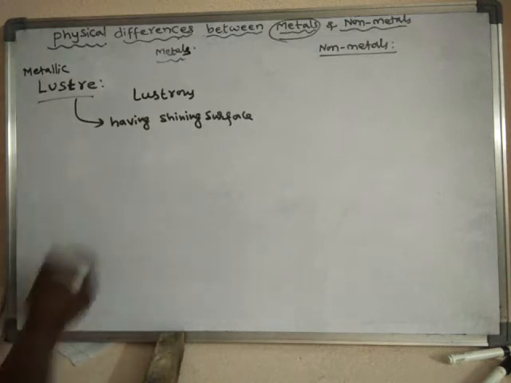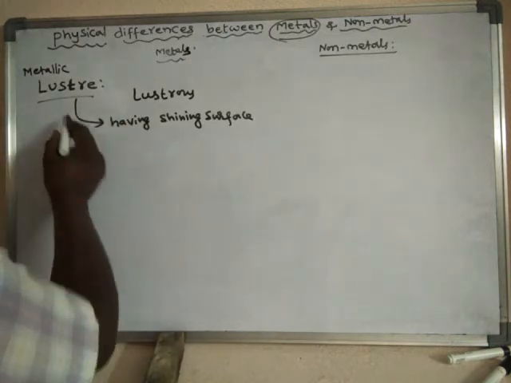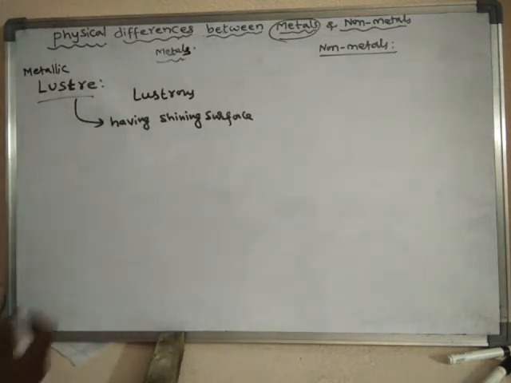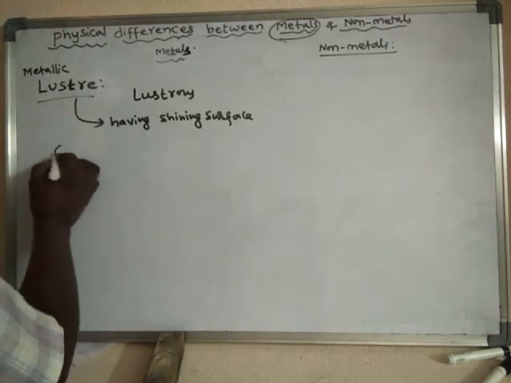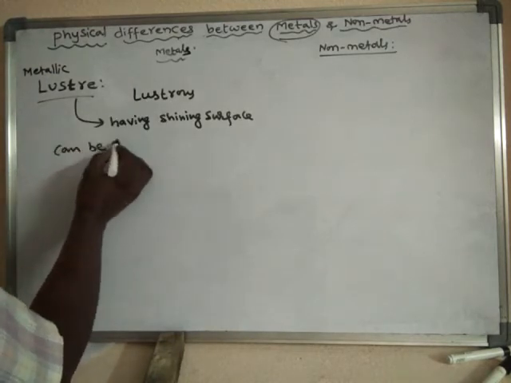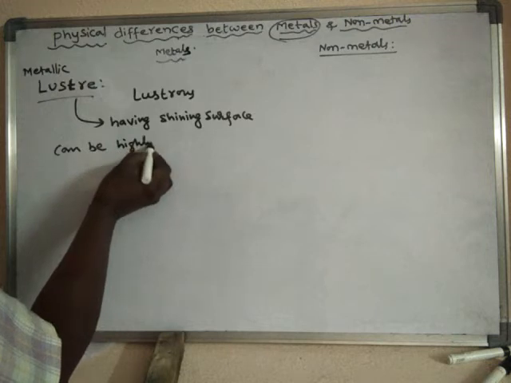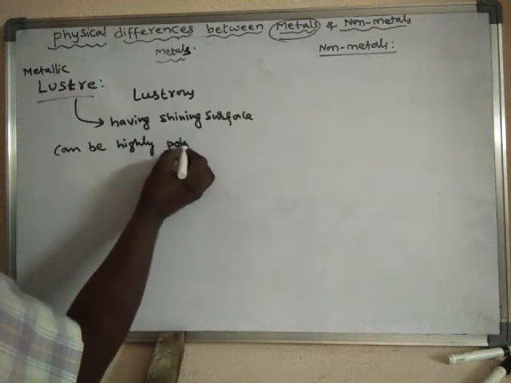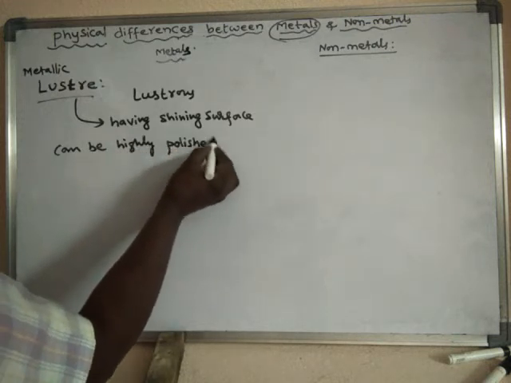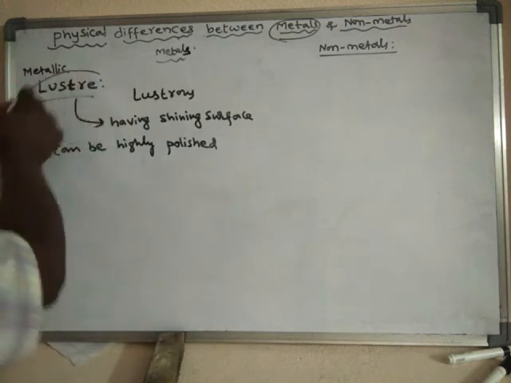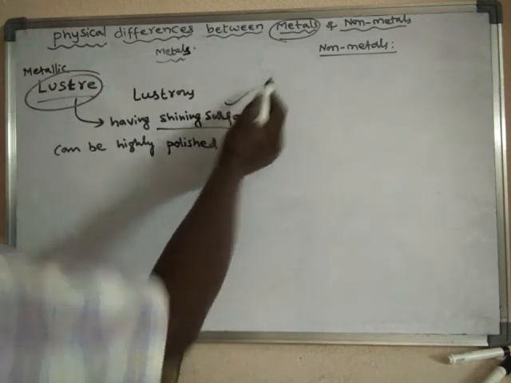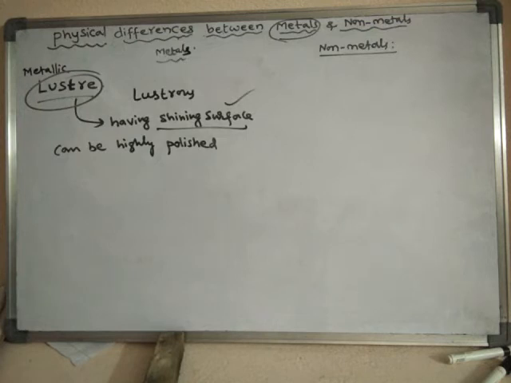They can be polished easily, they can be highly polished. When any material is highly polished, it shows a shining surface. Any highly polished material will have a shining surface.